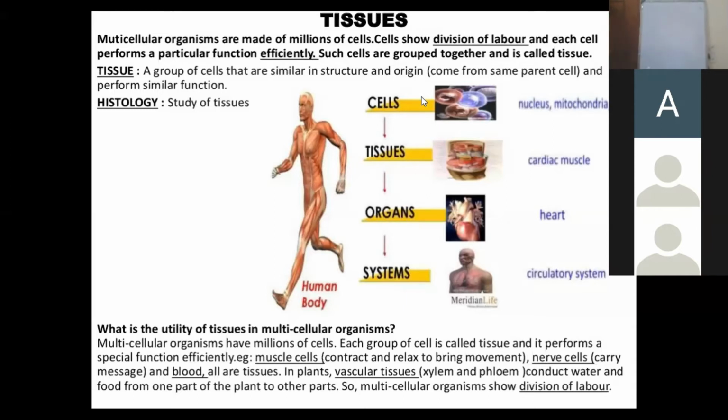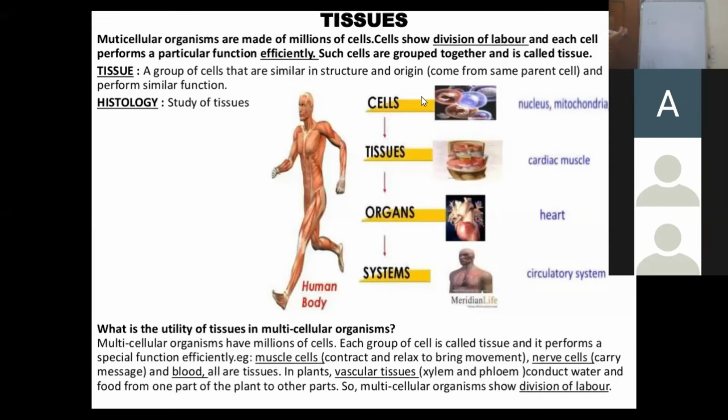You know that an organism is formed by millions of cells. Now, what is the level of organization in the organism? We have to first understand that. The basic structural and functional unit of life is the cell, right?